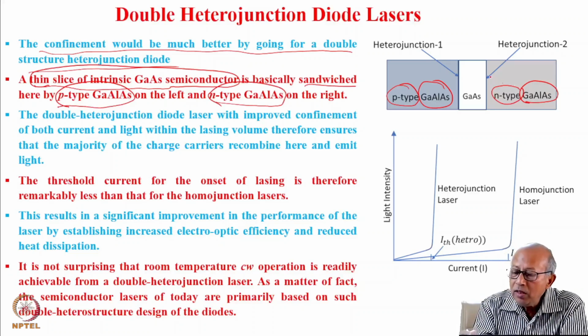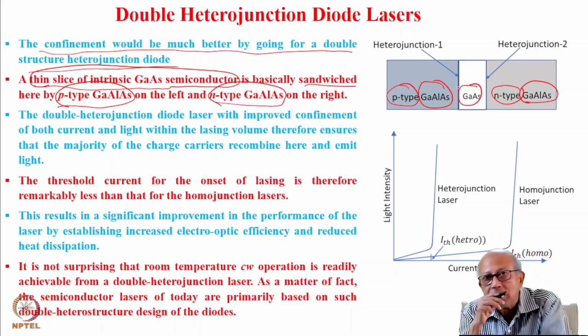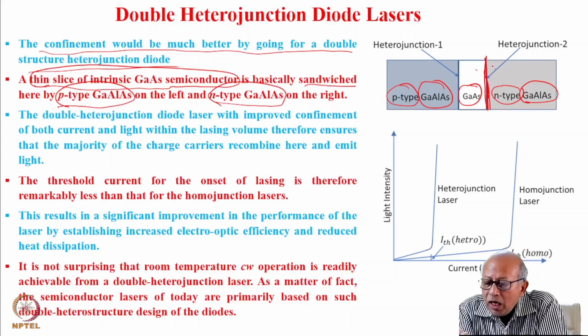And between these two, you sandwich a thin layer of intrinsic gallium arsenide. So then you have two junctions. This is one heterojunction because the two sides have two different semiconductors.